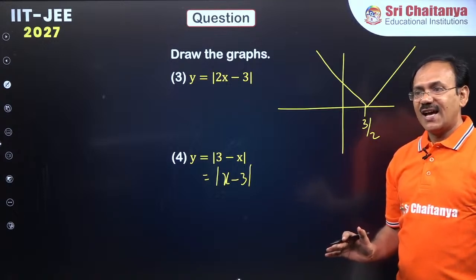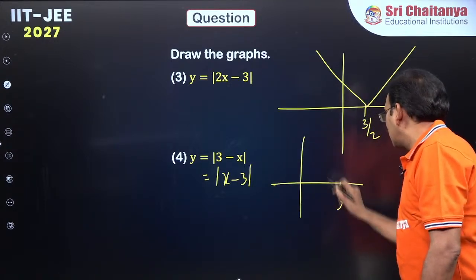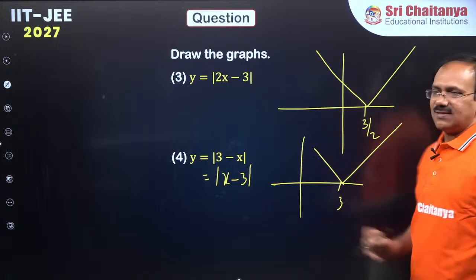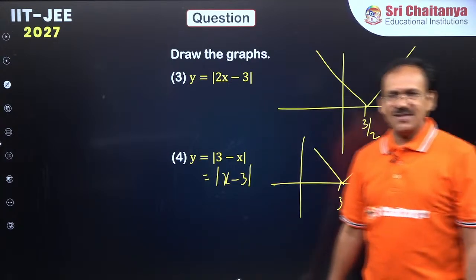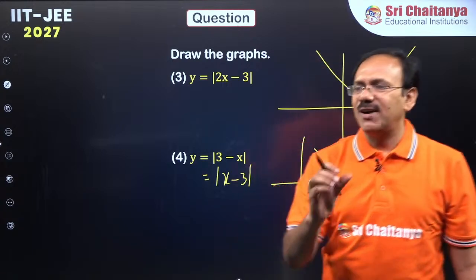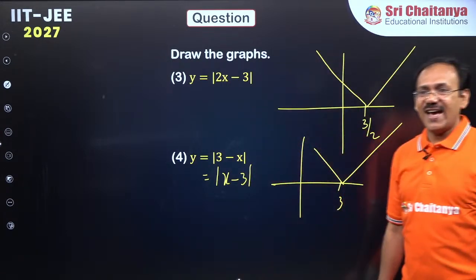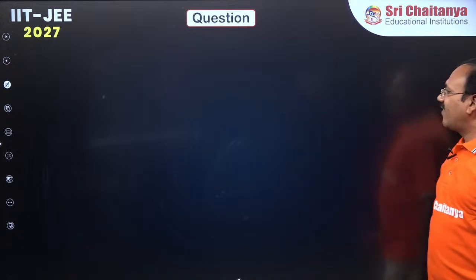So simple, at 3 you draw the V shape. Clear? Very easy. So it is very easy to draw the graph of y equals mod x minus a.